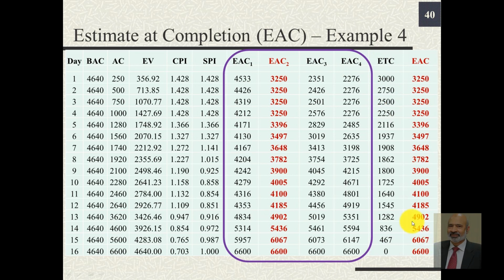Finally, we note that at the completion of the project, the EAC value is 6,600 no matter which relationship we use. But at the end of day 15, EAC1 is 5957, EAC2 is 6067, EAC3 is 6073 and EAC4 is 6147. So these were our estimates just one day before completion of the project, whereas the actual budget for the project was $4,640.